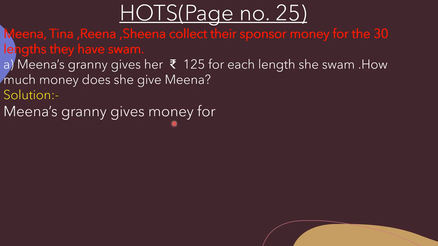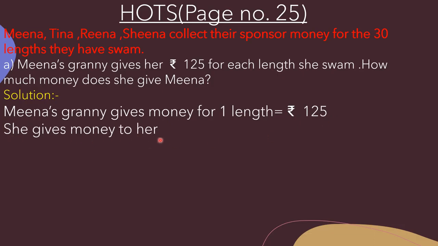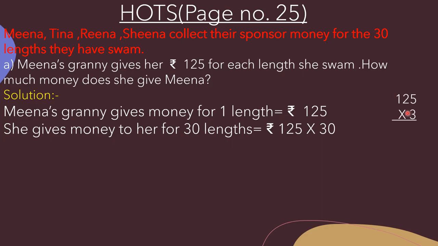Meena's granny gives money for one length is equal to rupees 125. She gives money to her for 30 lengths, that is equal to rupees 125 multiplied by 30. So here beta, you can see in 30 we have 3 multiplied by 10. So we will leave this 0 and here at the side we will multiply 125 by 3. After that we will add 0 to the right hand side of the product. Okay, so let's do here.